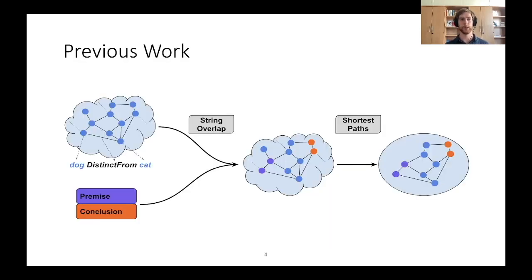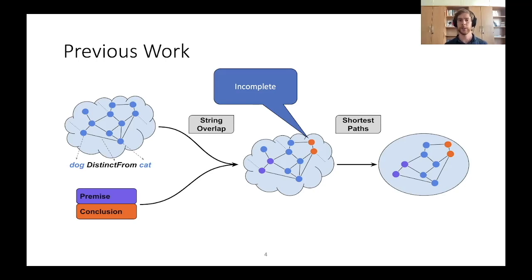How would previous work have tackled this problem? The usual approach is that you're given your argument and you want to find an initial set of concepts in your graph which represents this argument. Typically, string overlap is used for this. However, the problem here is that this is rather incomplete, as you are limited by the surface forms appearing in the text. For example, kitten in the text would not be linked to the concept cat in the graph.